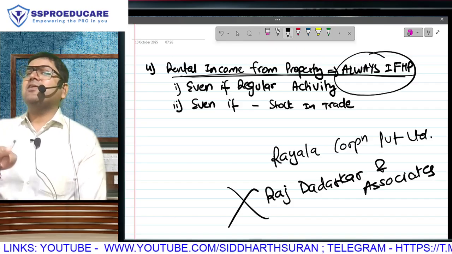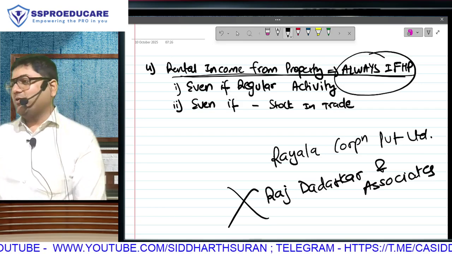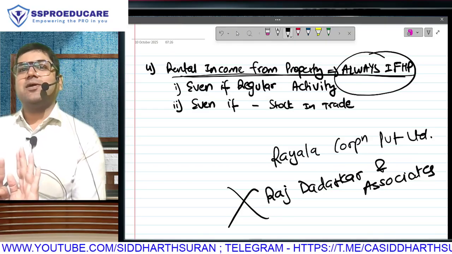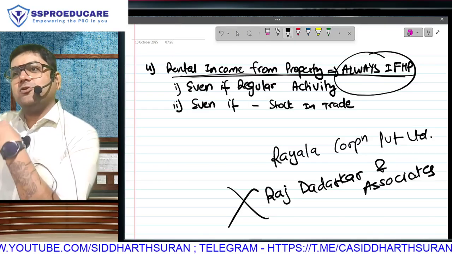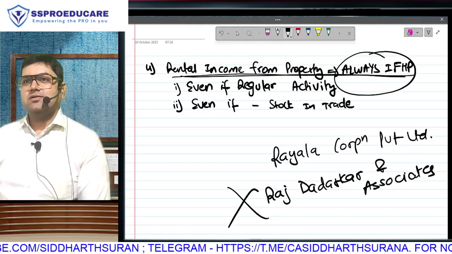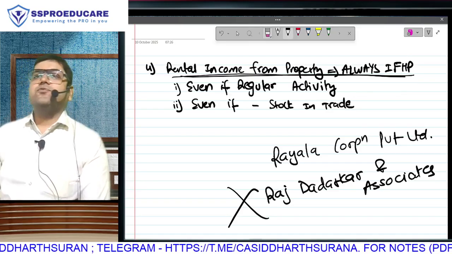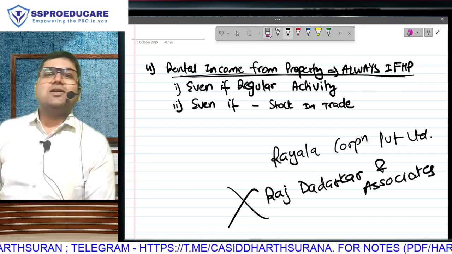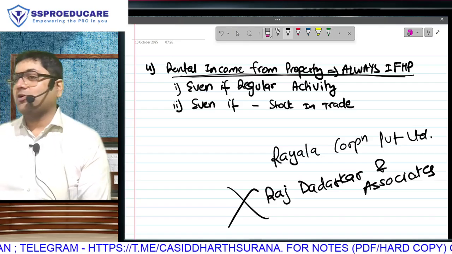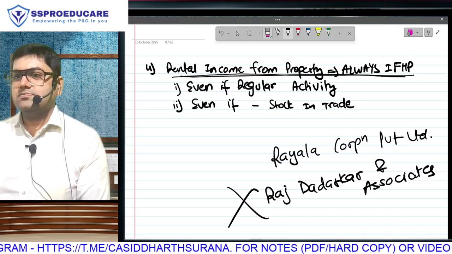The only reason why we allowed Chennai Properties and Rayala Corporation was because that was the only income. But after amending the law, that will apply only to commercial properties. So for residential property, the story is over long ago. It will always be income from house property. If you are interested in extra learning, I am the happiest person on the planet because I always want it that way. Very good. Whenever you get time, these are the three cases.